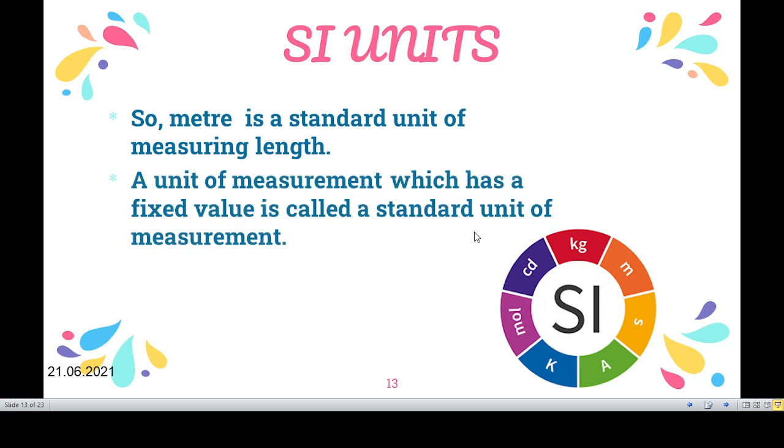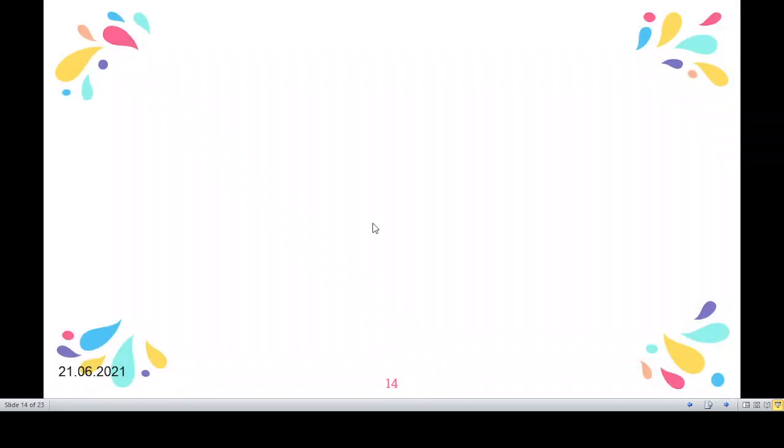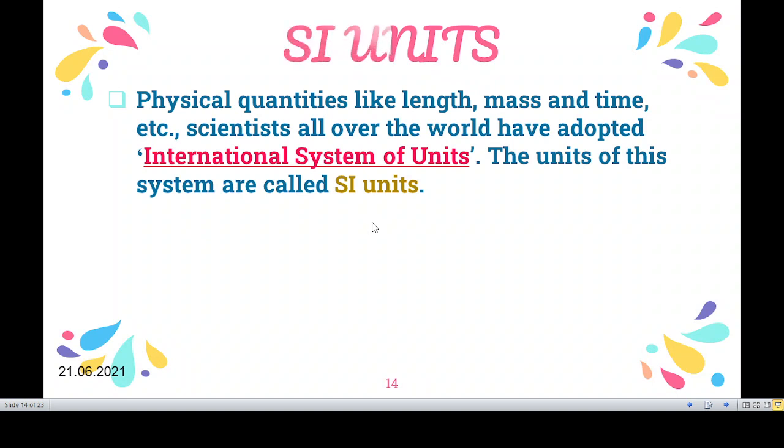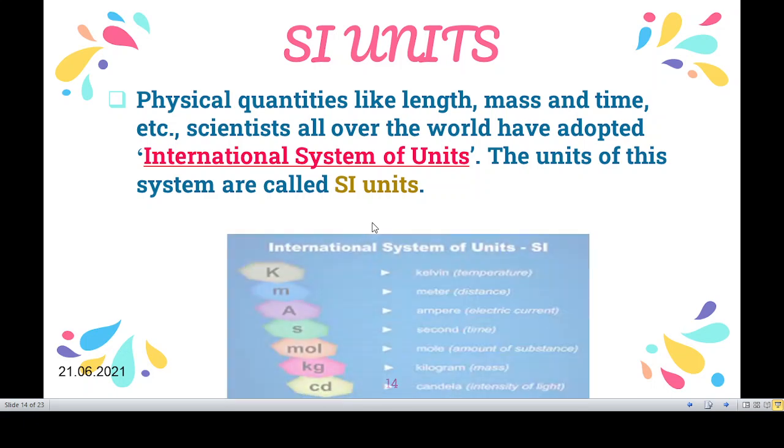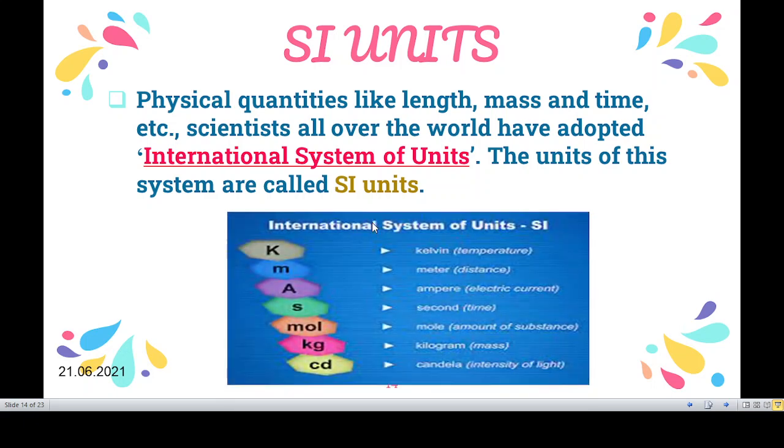SI units. Meter is a standard unit of measuring length. A unit of measurement which has a fixed value is called a standard unit of measurement. Physical quantities like length, mass, time, etc. Scientists all over the world have adopted the International System of Units.